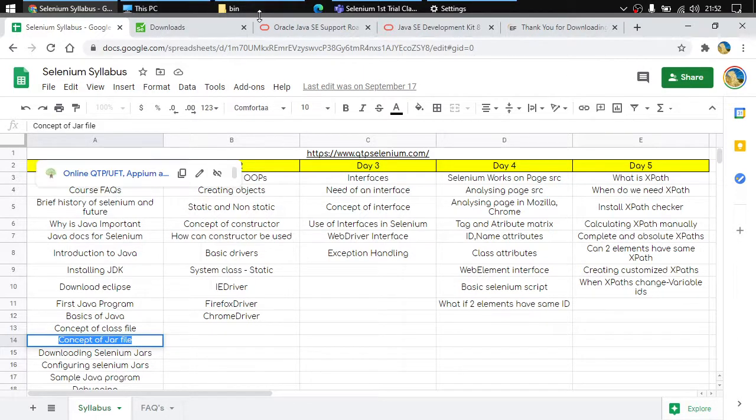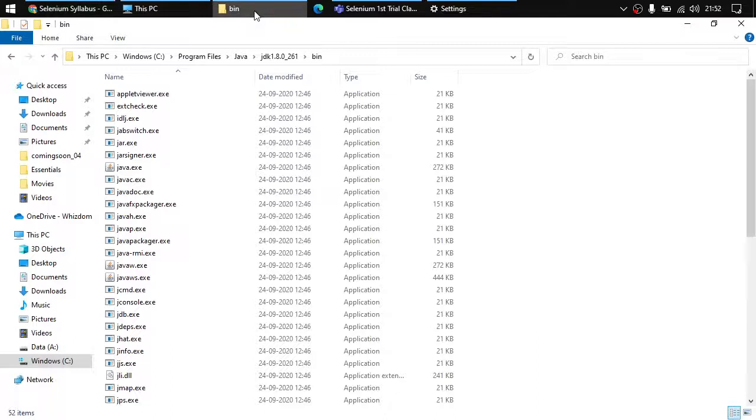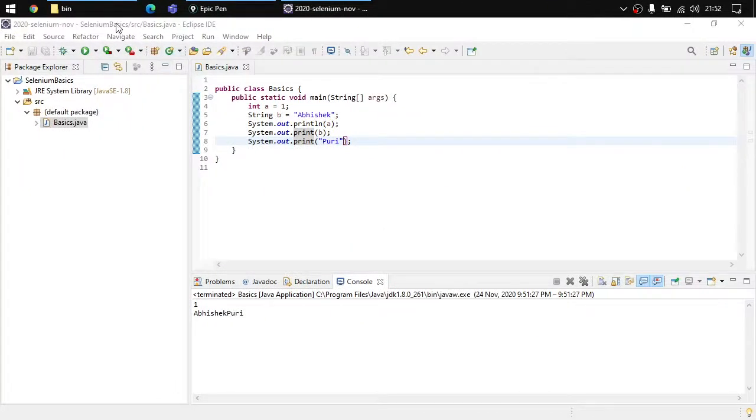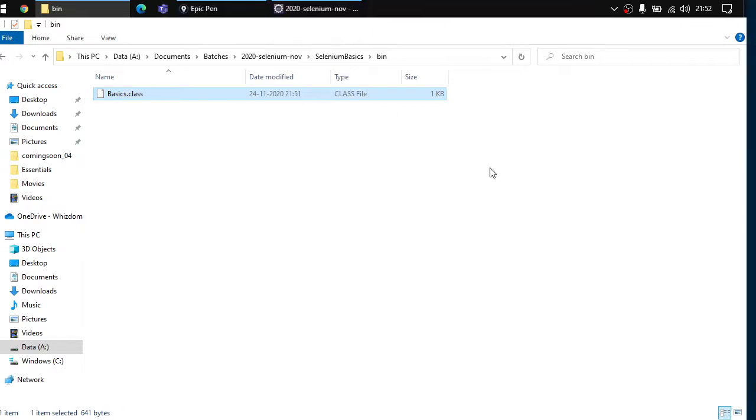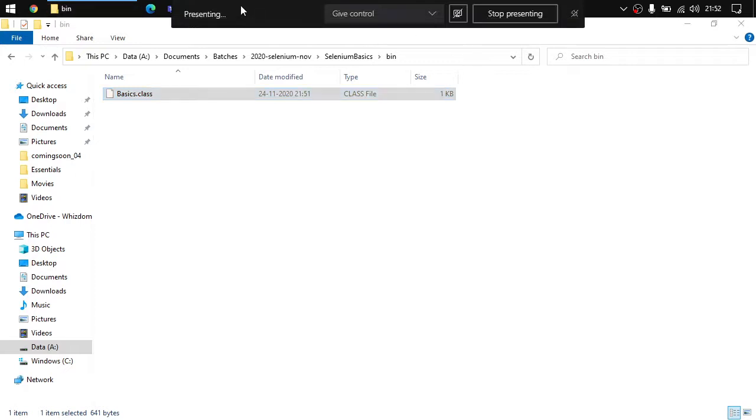So let's go back to the bin directory. Here in this bin directory, not this bin directory, this bin directory, you can see that there is a file which has the name basics.class, right? Now there is a file known as a jar file. Jar means Java archive resource.